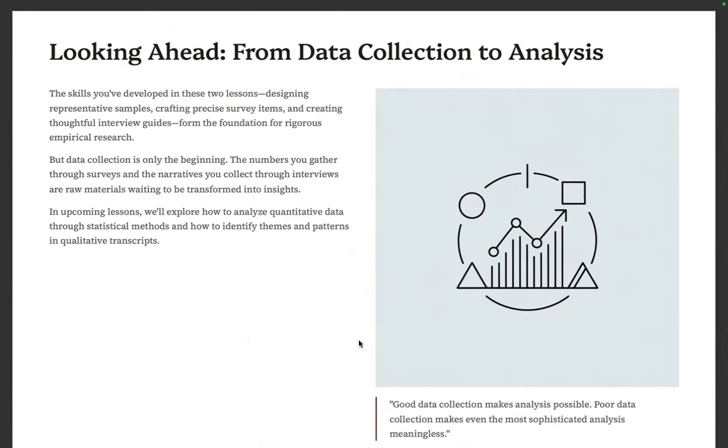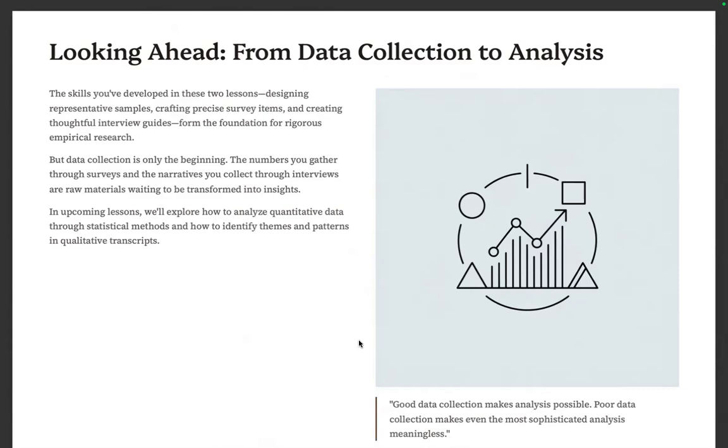samples, crafting precise survey items, and creating thoughtful interview guides form the foundation for rigorous empirical research. But data collection is only the beginning. The numbers you gather through surveys, and the narratives you collect through initial interviews are raw material waiting to be transformed into insights.